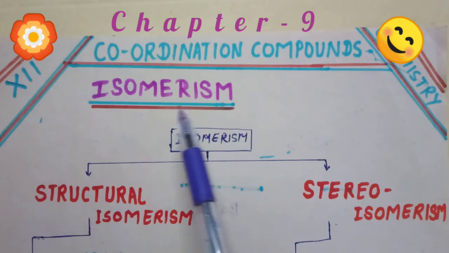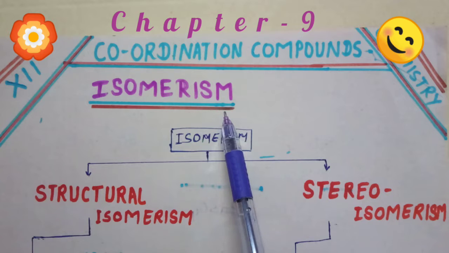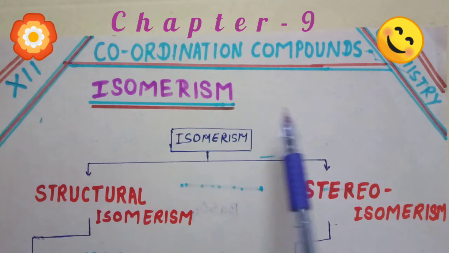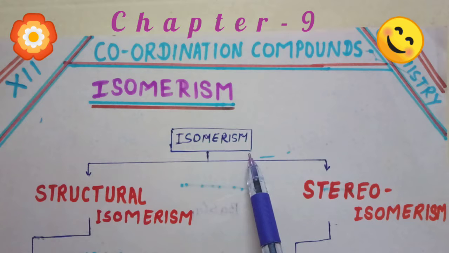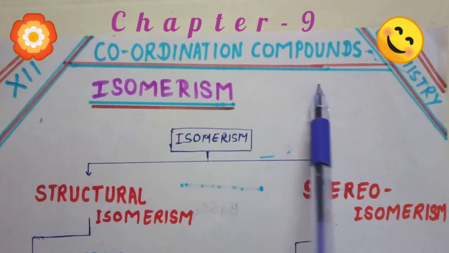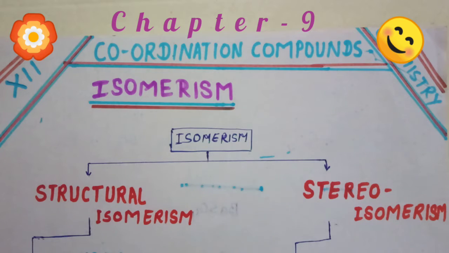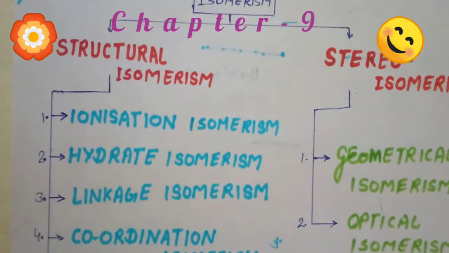Okay, let's start. Isomerism means the formula will be the same, but the physical and chemical properties are different. Iso means same, merism means same components. We know that coordination compounds show two types of isomerism, as in organic chemistry: structural isomerism and stereoisomerism. In organic compounds also there are two types of isomerism, structural and stereo. These structural isomerism and stereoisomerism are further classified into more classes.